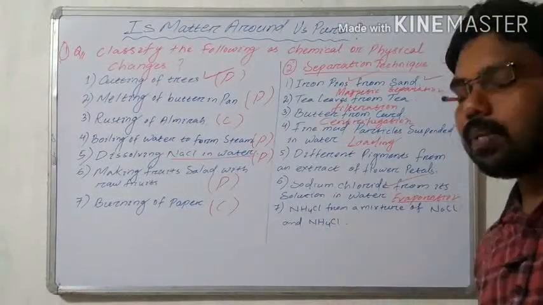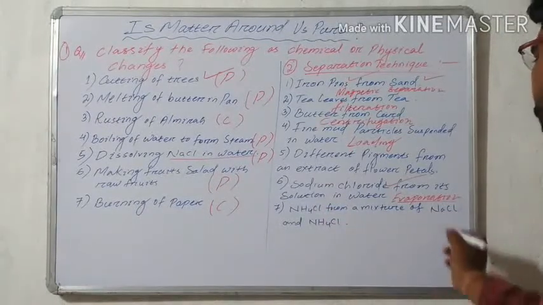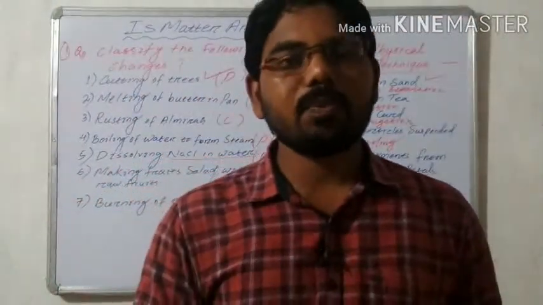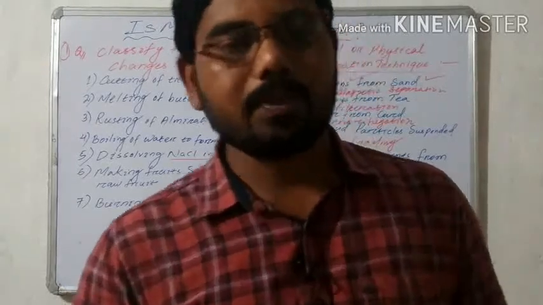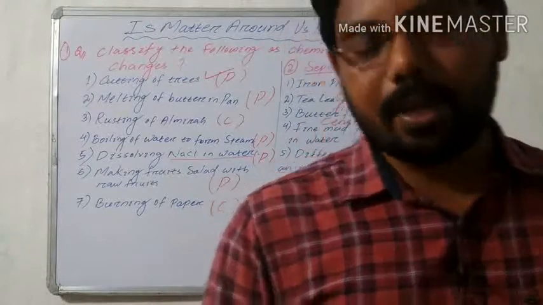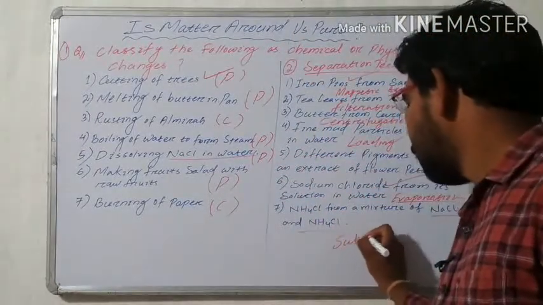Next, the question is ammonium chloride from a mixture of sodium chloride and ammonium chloride. We already discussed that ammonium chloride is a sublimable substance, and a sublimable substance we have to separate by the process of sublimation. Which process? Sublimation.